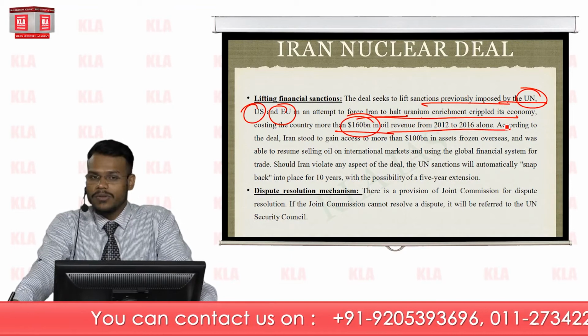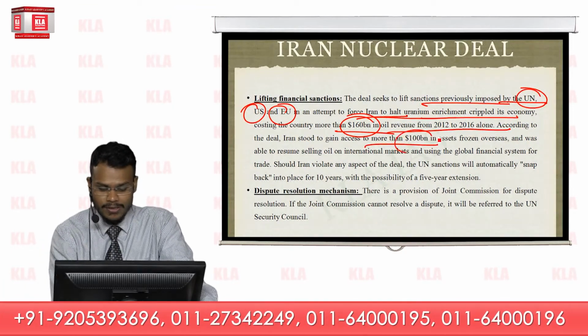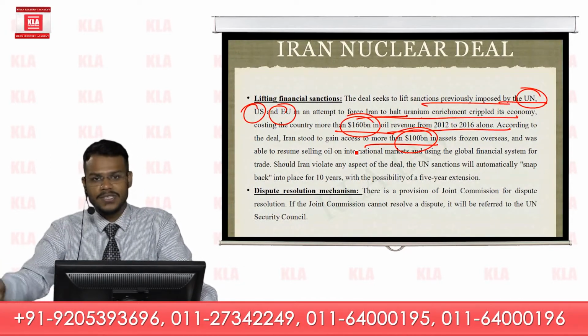Now, when the deal came into force, Iran stood to gain access to more than $100 billion, which were frozen in overseas banks and other financial institutions.